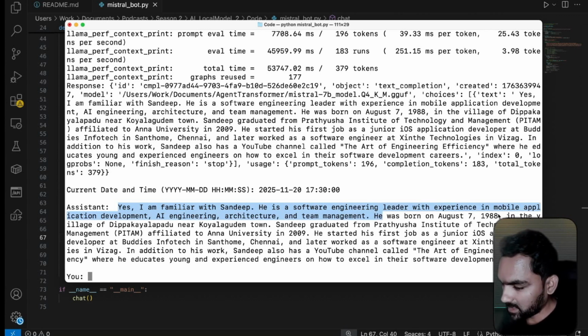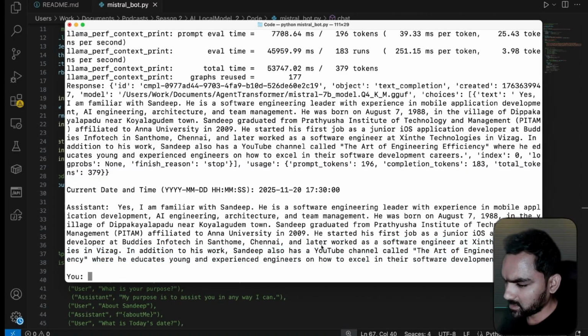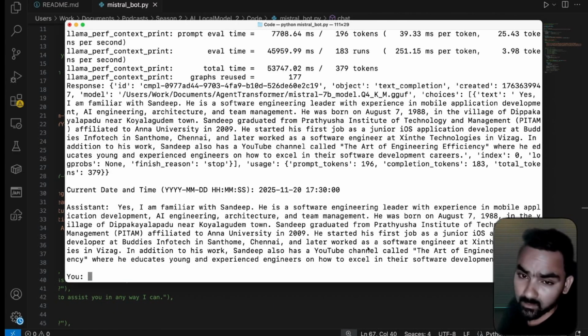Now this is what I gave it as context. It gave an entire paraphrase of whatever I have given here. Let me see if it has done a copy paste. No, I don't think it did. It actually got the context, the literal meaning of what the paragraph is about, and rewrote it in its own wording, and shared it.